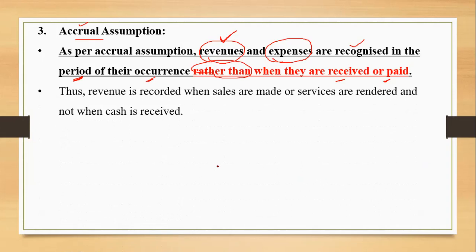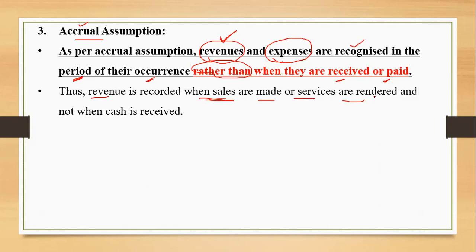So the revenue, that means the incomes, are recorded when sales are made or services are rendered. The time when I'm rendering my services, or when the goods are sold to the customer, is the time when I say the revenue has been recognized and has to be recorded in the books of accounts. I will not wait for the day when the amount is received in cash from the customer, either for the sale of goods or for rendering the services.